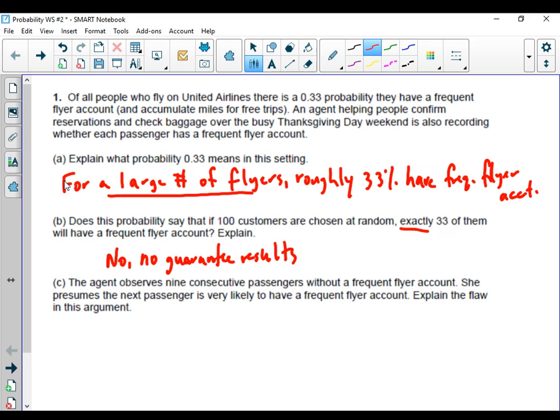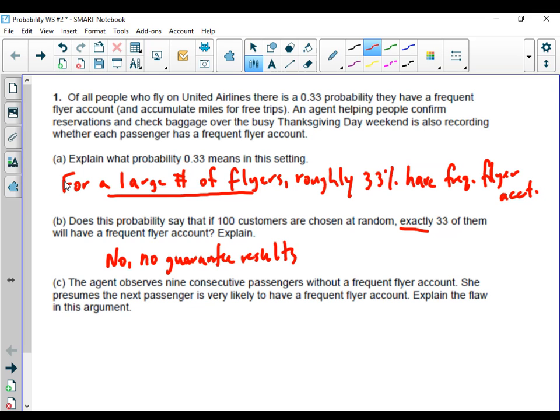All right, part C. The agent observes 9 consecutive passengers without a frequent flyer account. She presumes the next passenger is very likely to have a frequent flyer account. We want to explain the flaw in that argument.